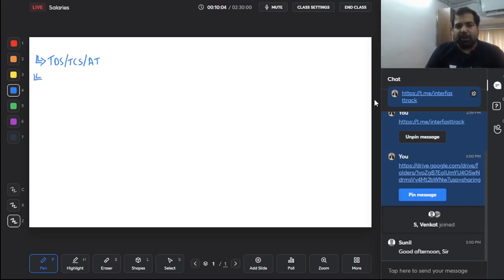Then we have a cute little chapter which is called Return of Income. That is also something that we'll do today. And there is a chapter which is actually not a new chapter. It's just an amalgamation of everything that we know, which is called Computation of Income. This is today's agenda.